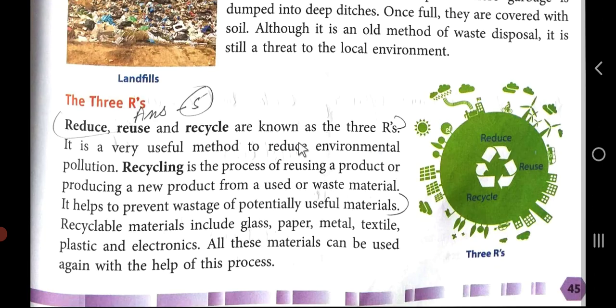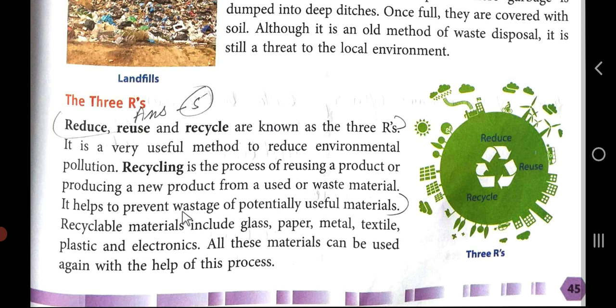Now we move to the 3 R's. Reduce, reuse and recycle are known as the 3 R's. So it is a very useful method to reduce environmental pollution. Recycling is the process of reusing a product or producing a new product from a used or waste material.